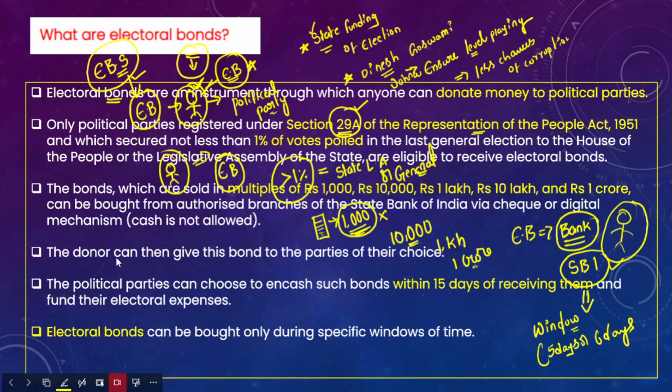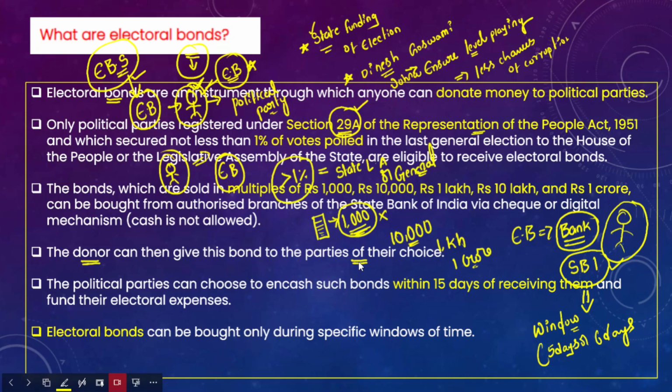The donor or the citizen can give this bond to the party of his choice. To whichever party he wants to give the electoral bond, he is free to give. However, there's another limitation.